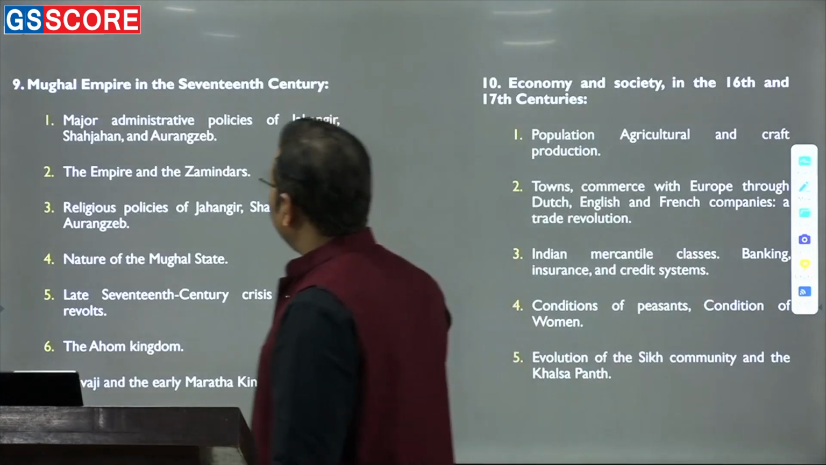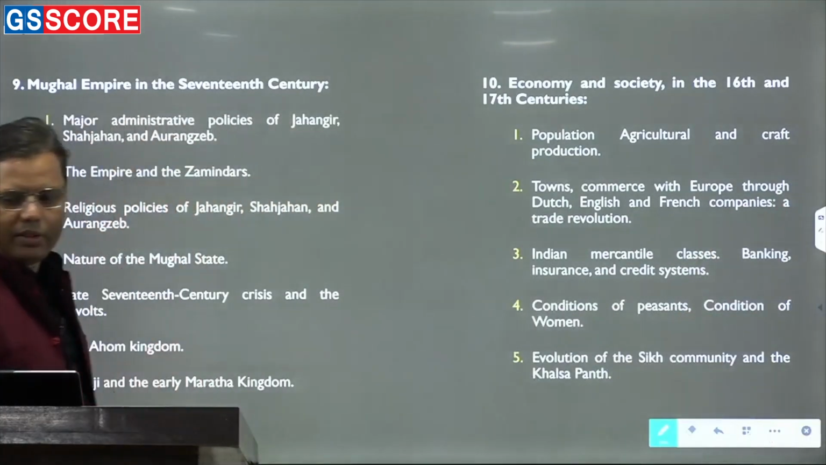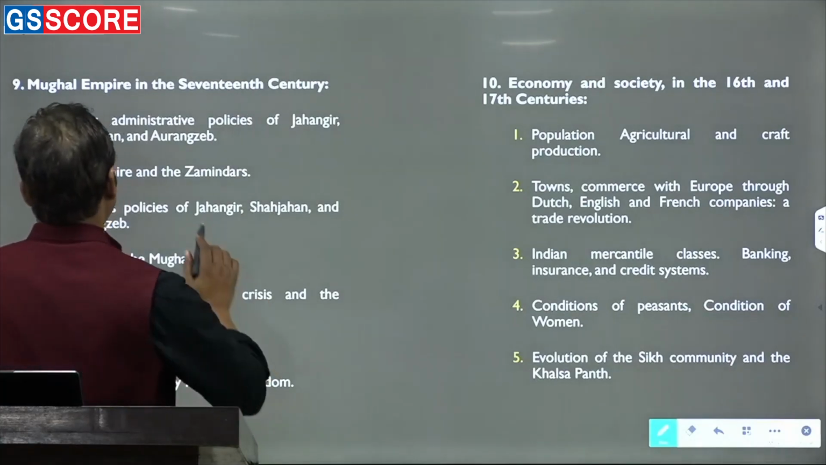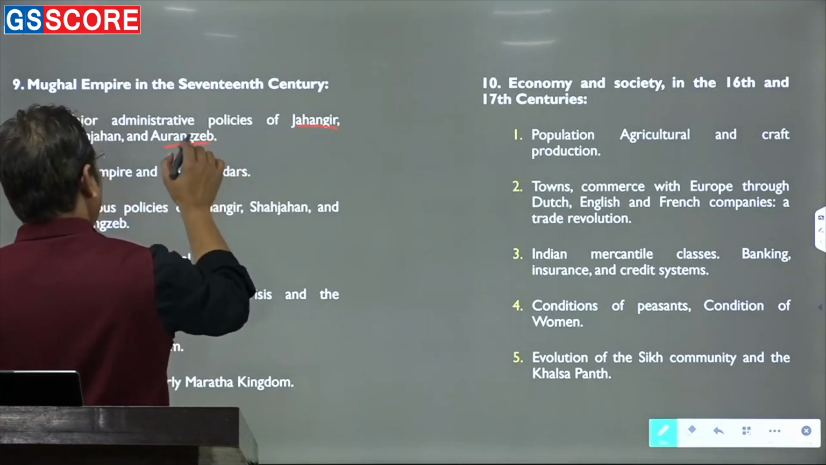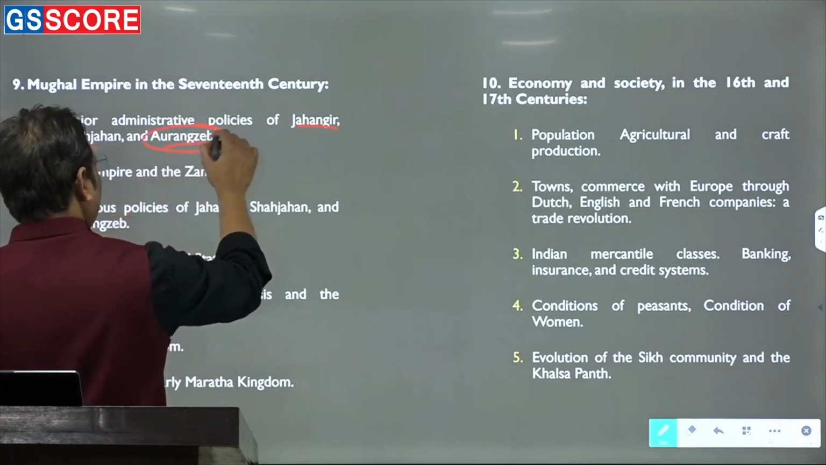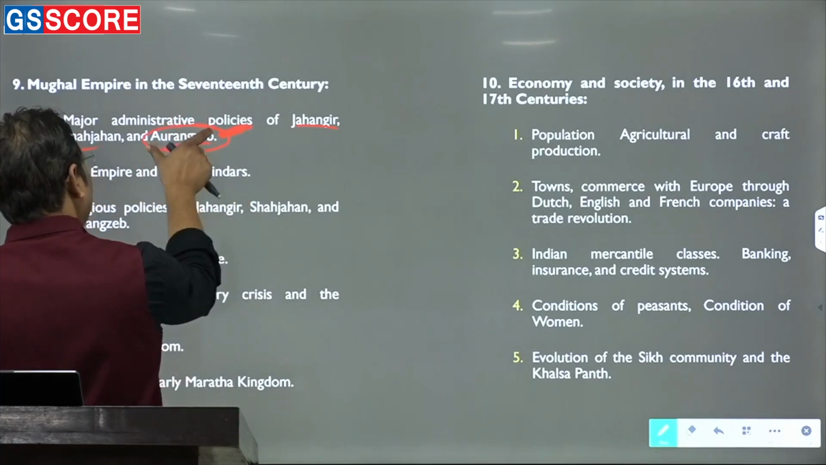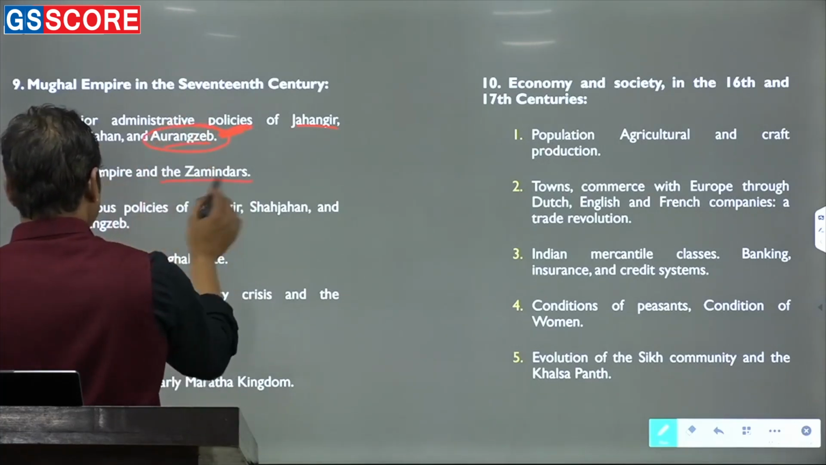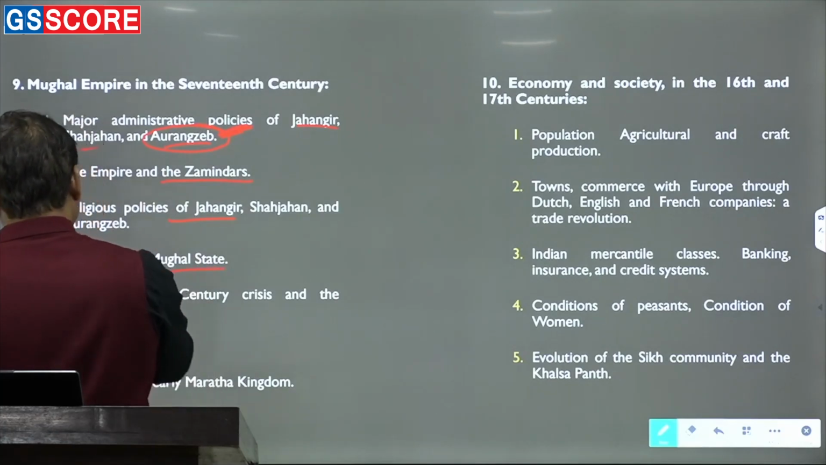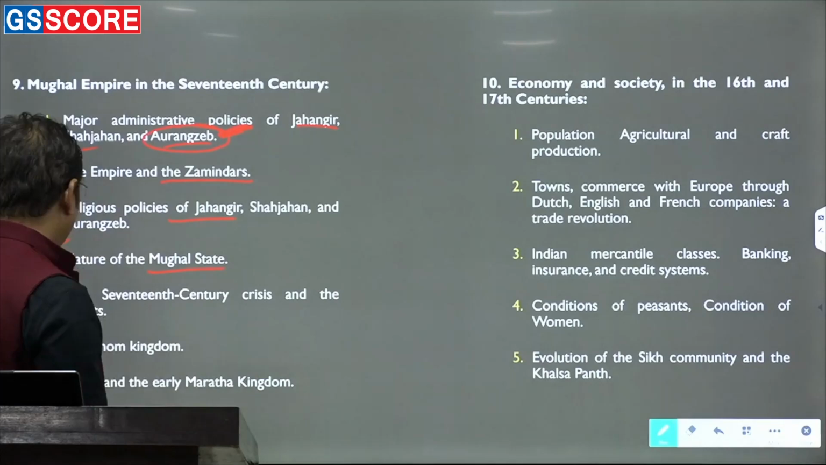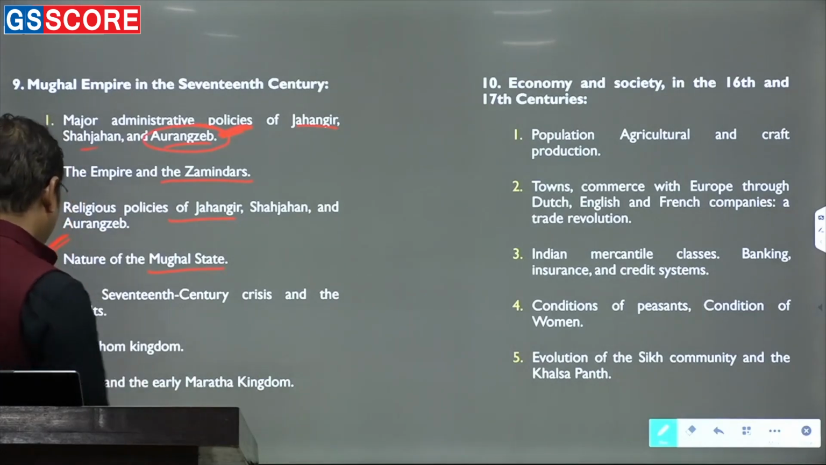Now, it is about the Mughal Empire in the 17th century. This is again a topic which is frankly speaking not very important for us. There were so many things: Jahangir, Shahjahan, Aurangzeb. Look at Aurangzeb, he has just been kept here as a minor topic, though there are great possibilities of questions from this part. Then the empire and the Zamindars, the religious policies of Jahangir, Shahjahan and Aurangzeb, nature of the Mughal state, this is an important part. Late 17th century crisis and the revolts, that is a very important part, and the Ahom kingdom.